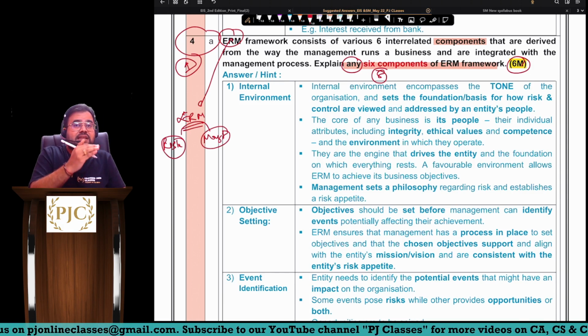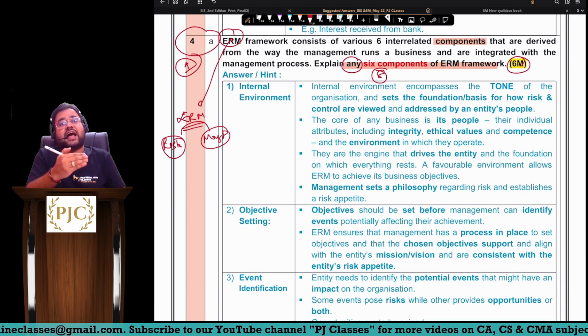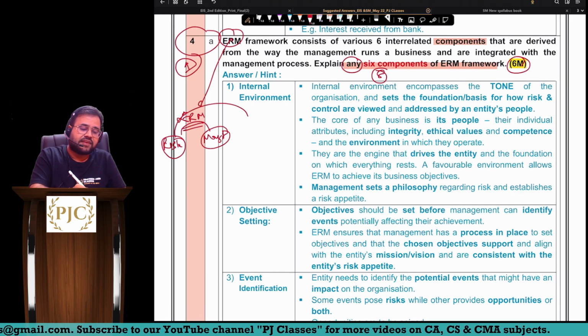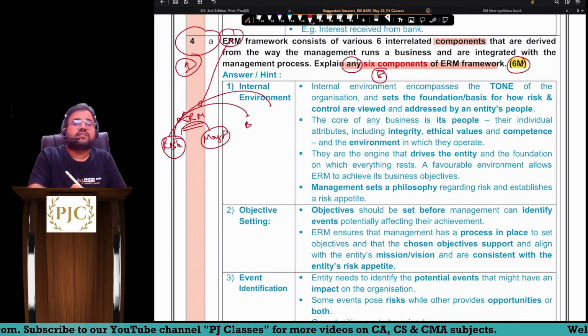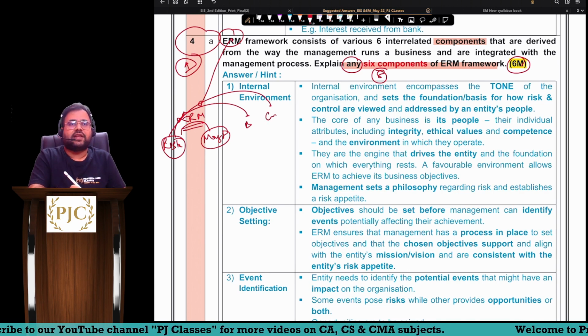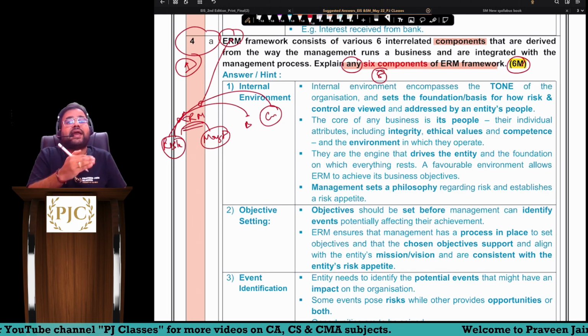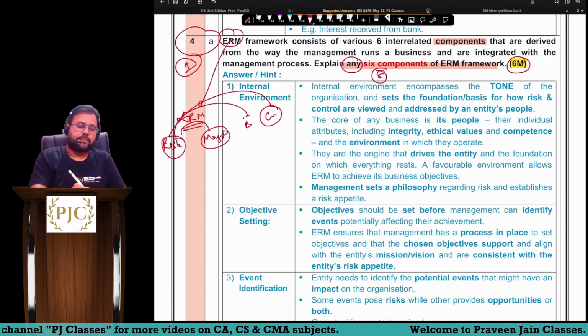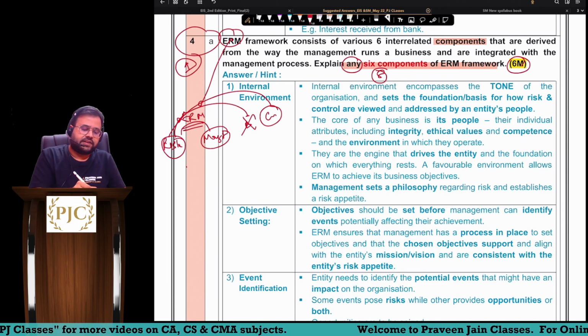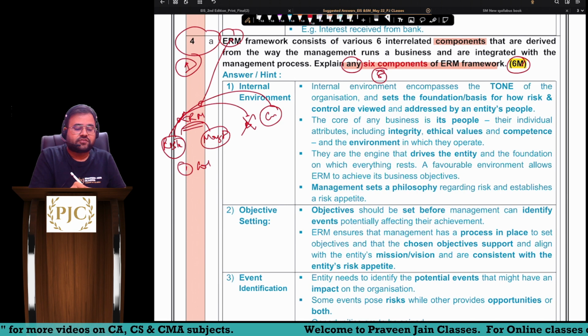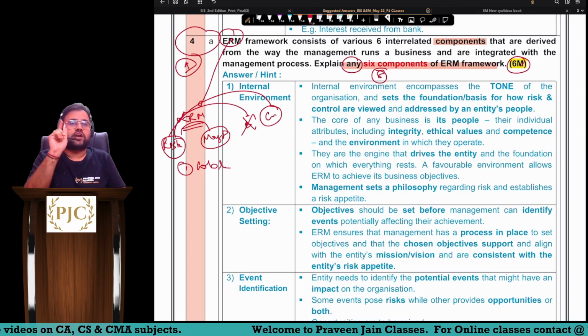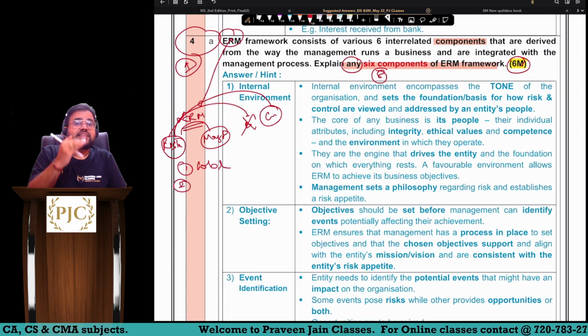Now remember, risk is an uncertain event. Now that uncertain event can come to a branch, that uncertain event can come to a company, organization. Sir, we are talking about managing organization risk and not branch related risk. So first point is, sir, here we are trying to manage whole of the organization and not departments. Second, sir, risk management means what?